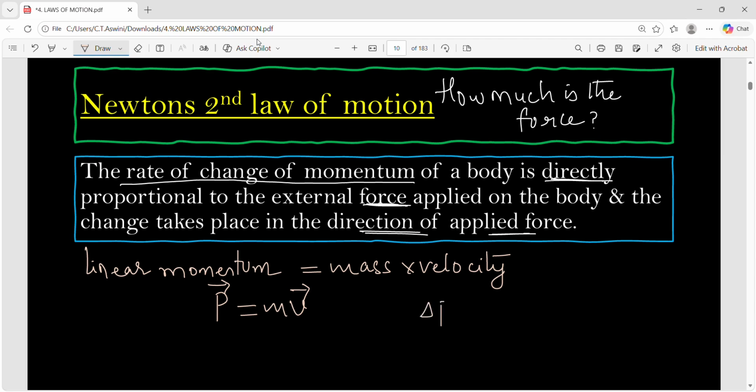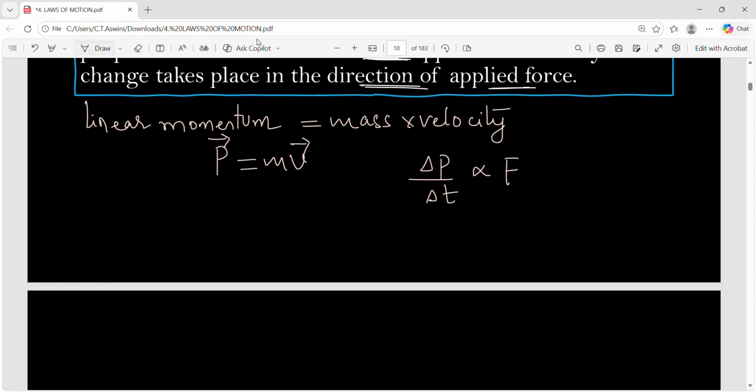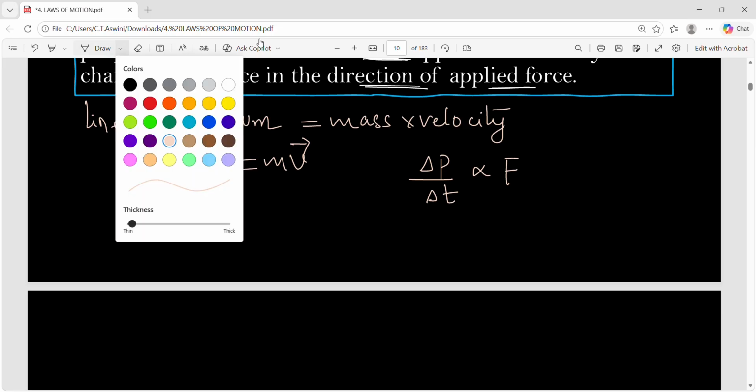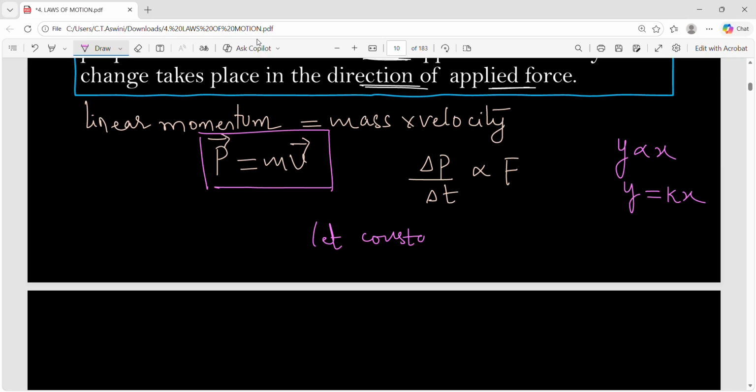So if you take the change in momentum with respect to change in time, it is directly proportional to force applied on the body. So this is your Newton's second law. The rate of change of momentum is directly proportional to force acting on the body. What happens if you remove the proportionality? In maths, you might have studied, right? If y is proportional to x, if you remove proportionality, you will get some constant, right? So here also, if you remove proportionality, you will get a constant, and let that constant value be 1.